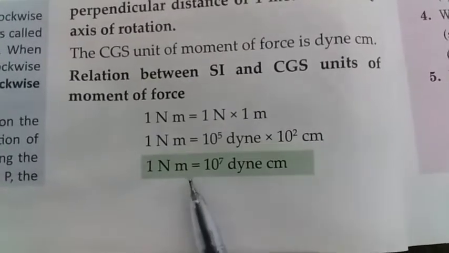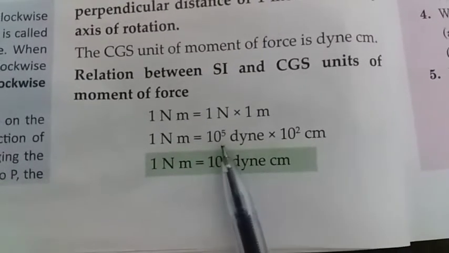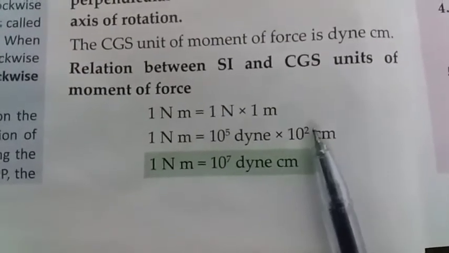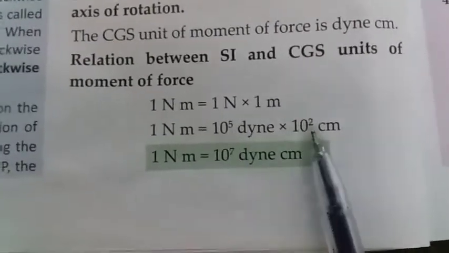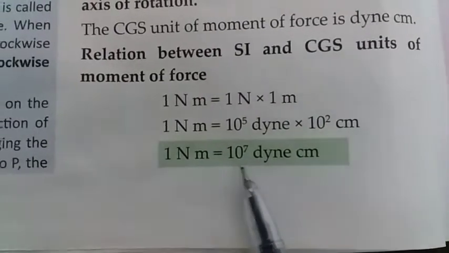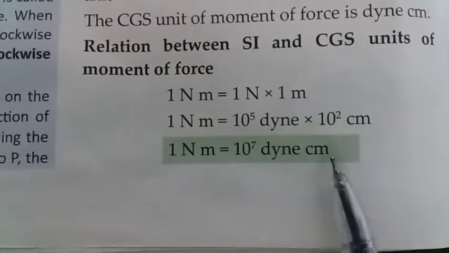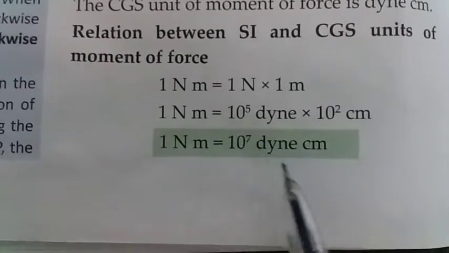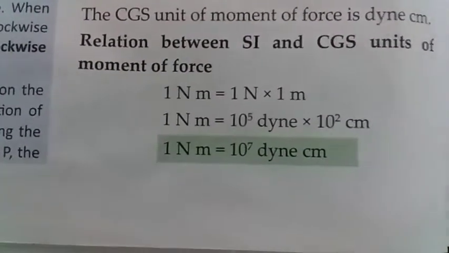So 1 Newton meter equals 10 raised to the power 5 into 10 raised to the power 2, which means 5 plus 2, 7. So 1 Newton meter equals 10 raised to the power 7 dyne centimeter.